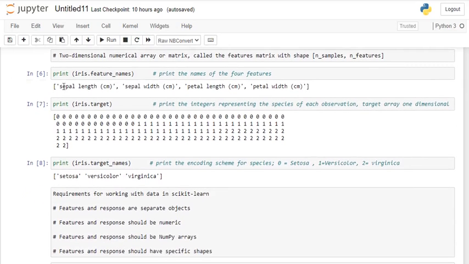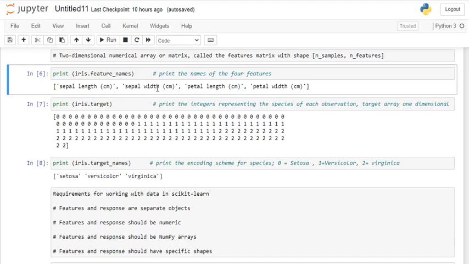Then print iris feature names. Features means all the columns in the dataset. Print the names of the 4 features. The features are sepal length, sepal width, petal length and petal width. So if you type the code iris.feature_names, it is going to present sepal length, sepal width, petal length and petal width.